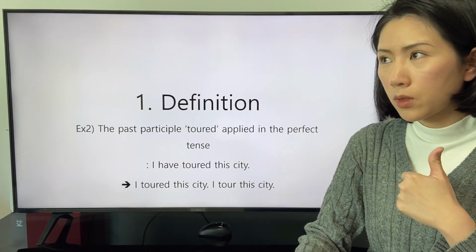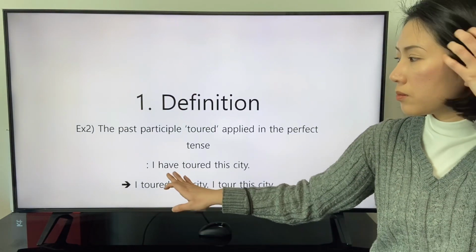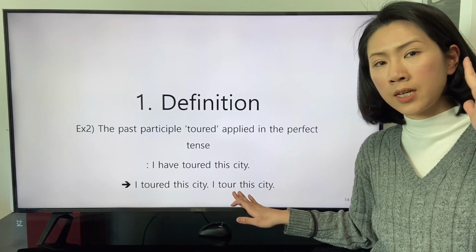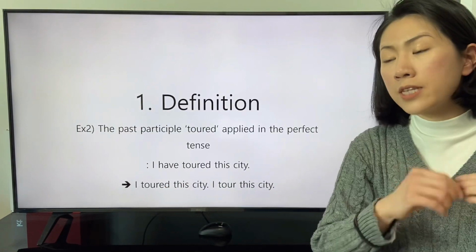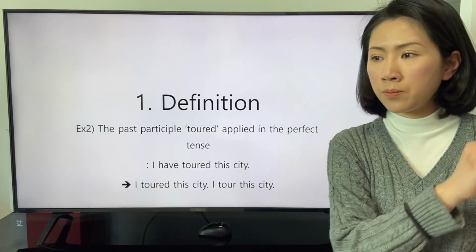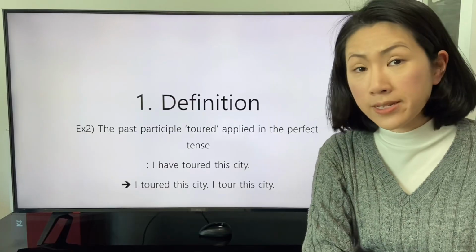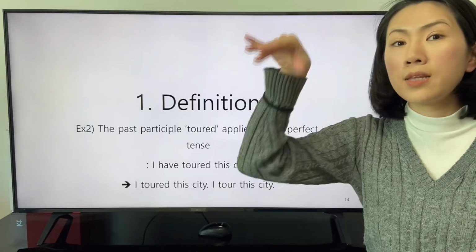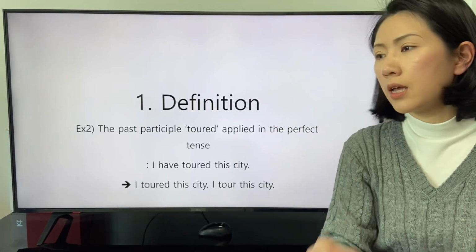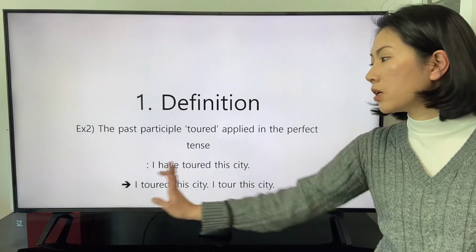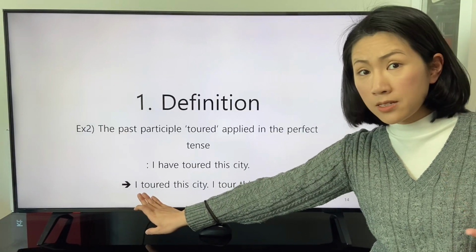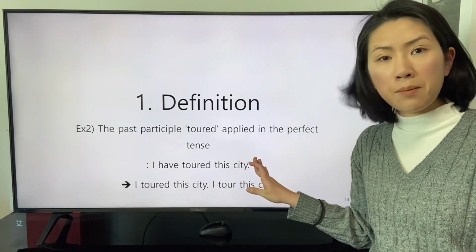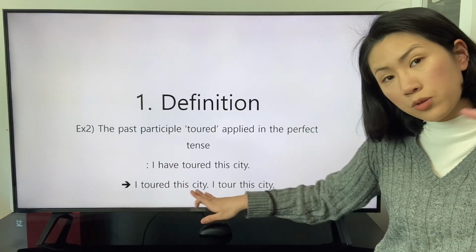The completion of the experience revealed by the tense of the transitive verb have is revealed in this clause, I toured this city. The experience of the speaker started from the point in the past to the present when the speaker declares the completion of the experience, and can be separated into two clauses. The first clause is stated in the past tense. The second clause is stated in the present tense. This clause can be replaced into the two clauses.